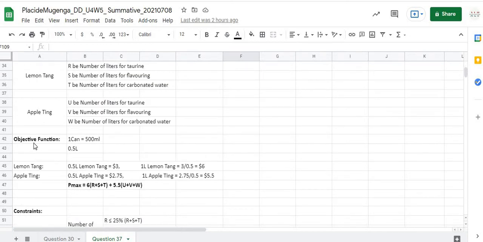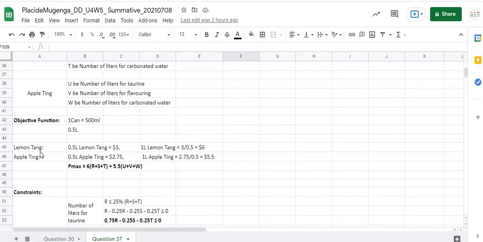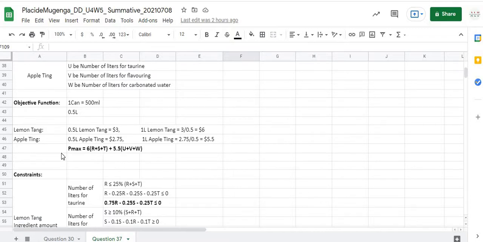For the objective function, we have one can, which is equal to 500 milliliters, of course 0.5 liter. And we have lemon tang, where 0.5 liter will cost $3, and 0.5 liter of apple tang will cost $2.75. So max profit is equal to 6 multiplied by (R plus S plus T) plus 5.5 multiplied by (U plus V plus W).